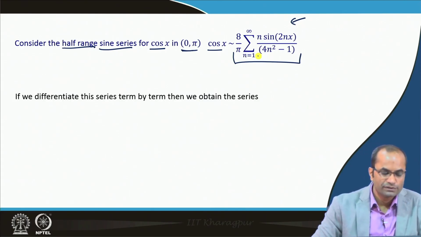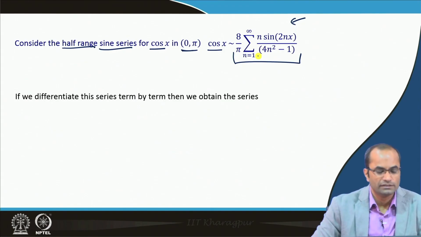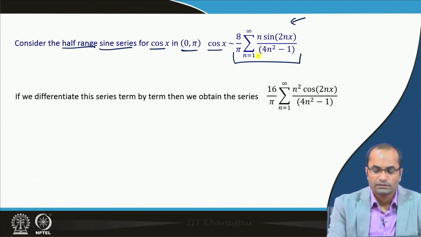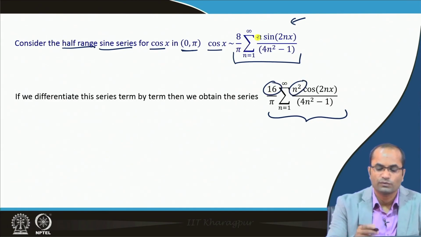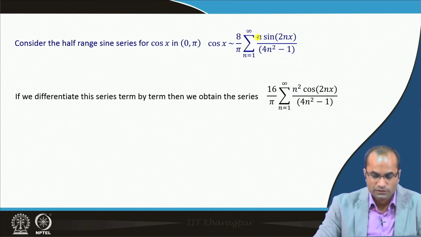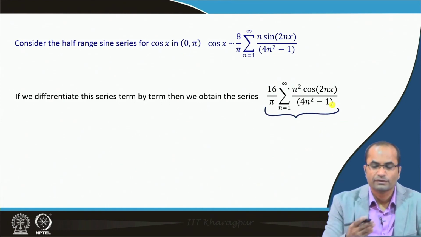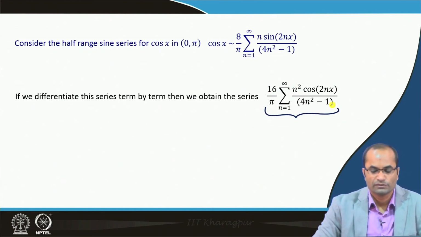And then again we will see that if we differentiate this series term by term, then we obtain this new series here with the factor 2n, and the 2 is merged here with 8, and then we have n square instead of n. So, this is the new series when we have differentiated the given series term by term.